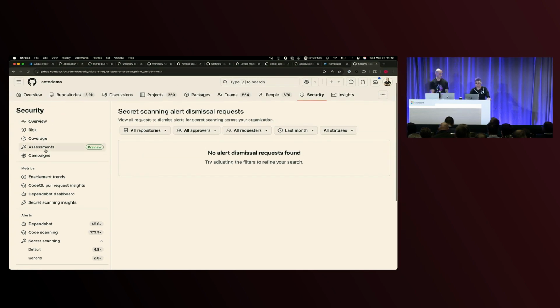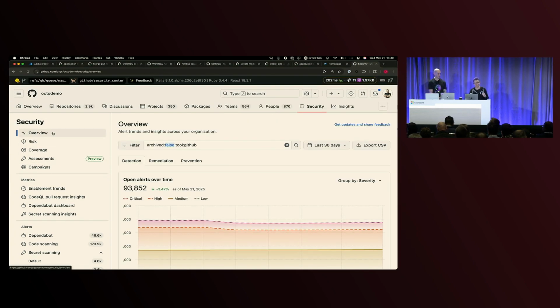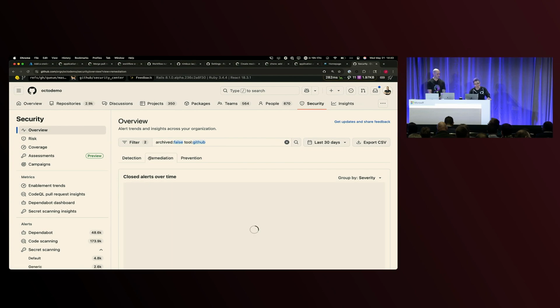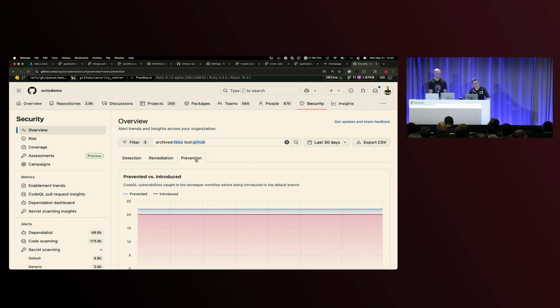The insights and metrics are really powerful from an organization perspective to be able to see how many alerts you have open, what your remediation plan is, what your prevention plan is. But I invite all of you and challenge all of you that now, with the addition of things like models, this data is great, but it's not helpful if it's not actionable. So if you can now leverage this data, query it as part of workflows, send it to a Slack channel or Slack team, now you can start saying, I'm going to take advantage of security campaigns. I'm going to start taking advantage of this actionable information.